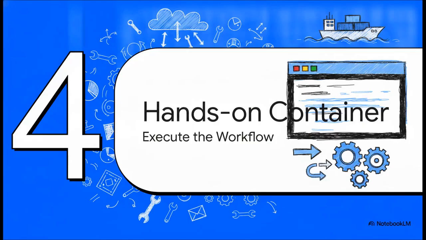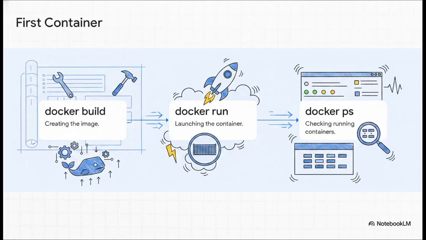All right, Section 4, hands-on first container, executing the workflow. This is where we finally pivot from foundational theory to hitting the terminal for some hands-on execution. Let's say you're deploying a simple Node.js app. Step 1 is executing docker build. This is the command that reads your text-based Dockerfile blueprint and physically compiles your Node environment into an image.